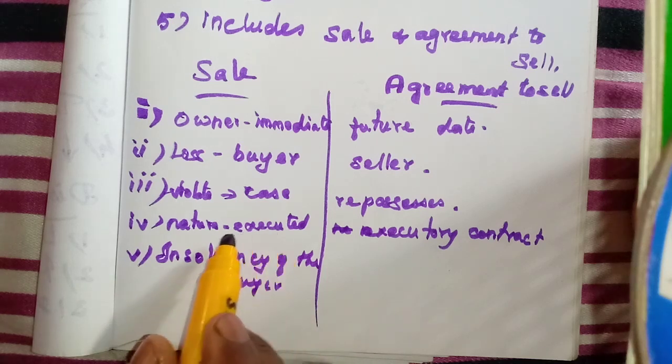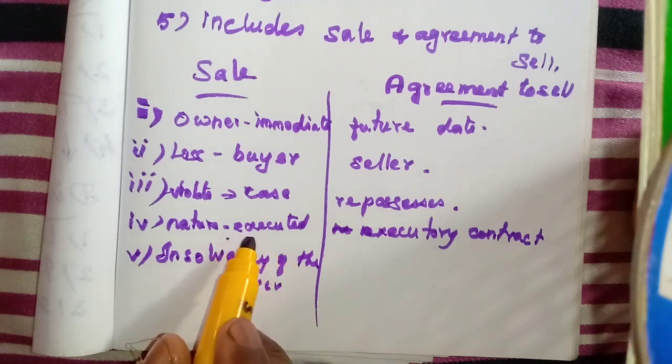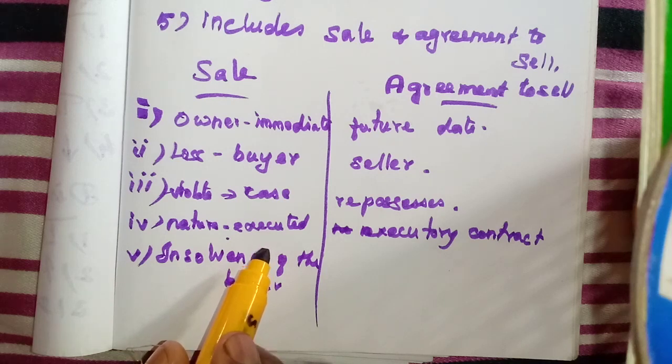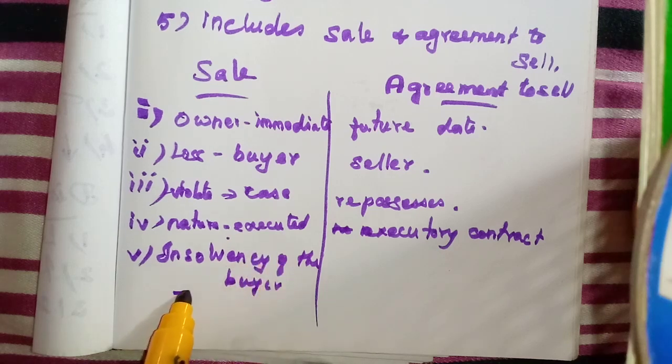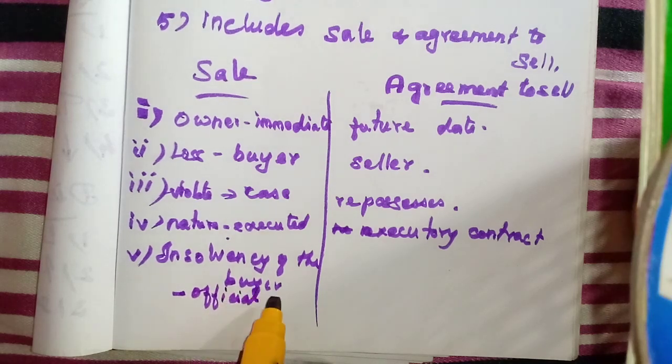The same thing: he cannot get back the goods, but he can file a case and get the compensation from the official receiver. One person will be the official receiver, and that person has to deliver the goods. So if it is already delivered, he can get the compensation from that official receiver.